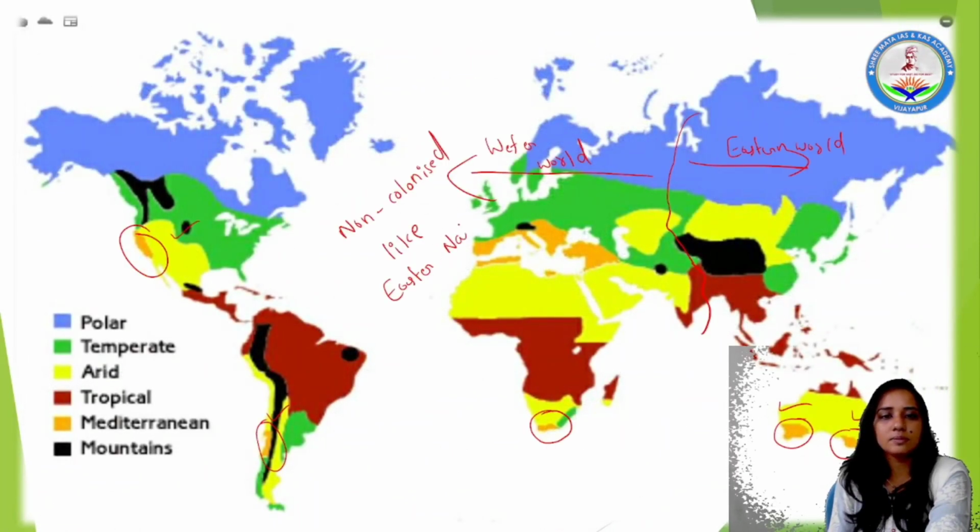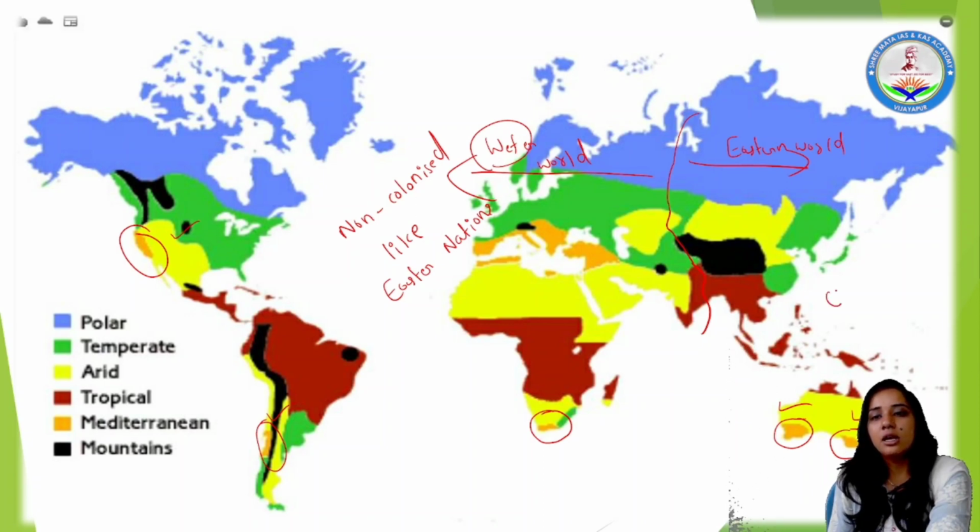Eastern nations. Yes, of course, there are colonized nations in the western part of the world too, but most of the eastern part of the world was colonized, and these are again underdeveloped areas due to the exploitation done by the western nations. Right? Why were they underdeveloped?